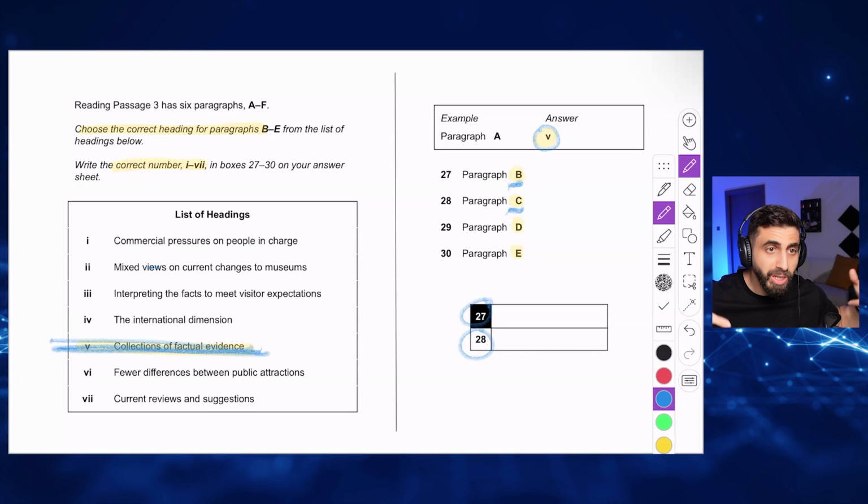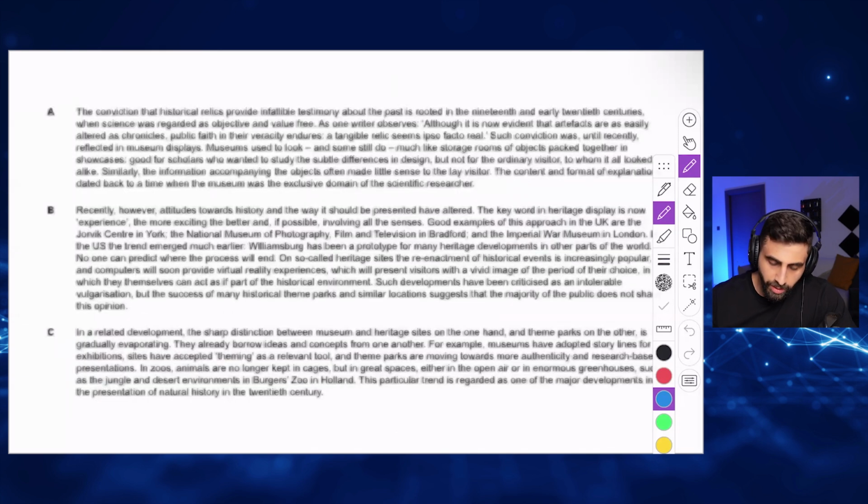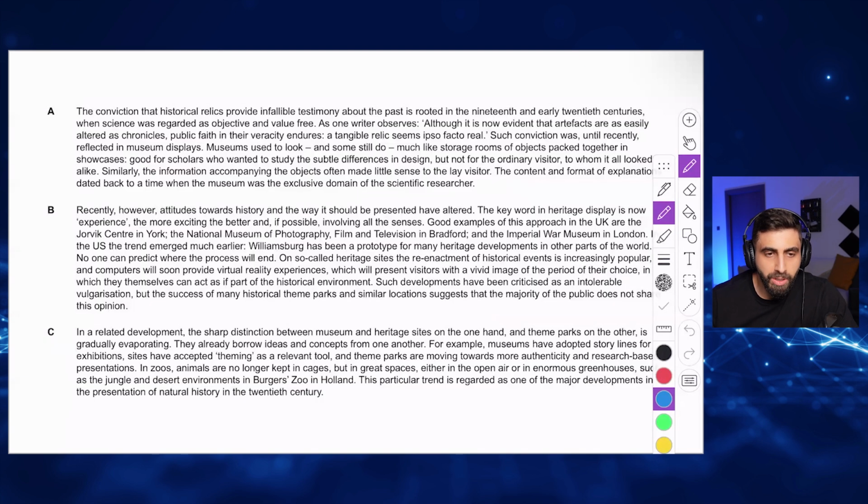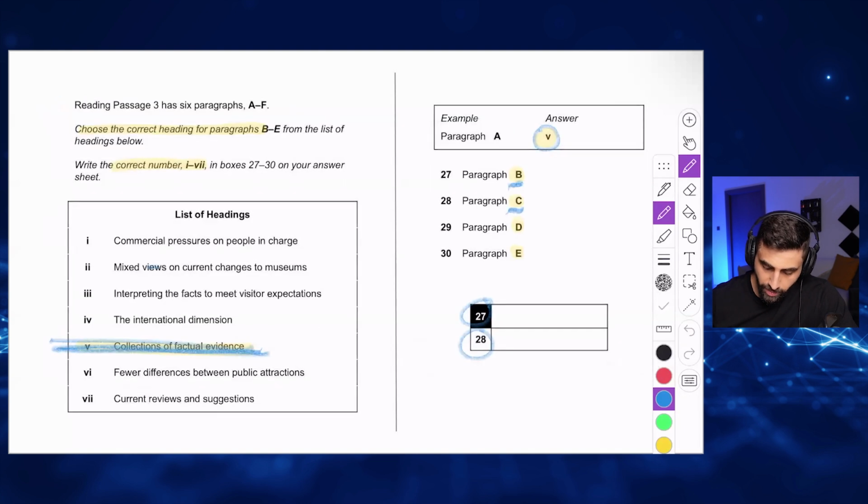See, when I'm reading the headings, I'm explaining the headings to myself because obviously you're not going to find any single word of these words in the passage. These are the meanings of what you're going to be reading in the passage. Okay? And then you have the passage. Now we have 3 paragraphs. Obviously, in the actual passage, you're going to have probably 5 or 6. I'm not going to read A because there's already a heading for A. Let's read B and C.